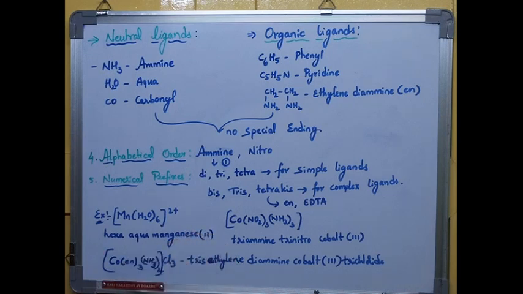Next, coming to complex ligands. If complex ligands are present, I should give the prefix as bis, tris, tetrakis instead of di, tri and tetra. You can see Co(en)3 Cl3. Here I give the naming as tris ethylene diamine cobalt 3 chloride.